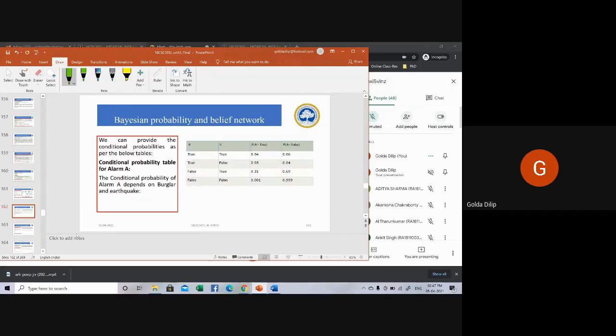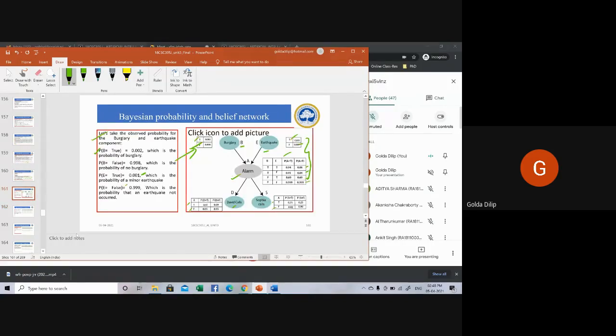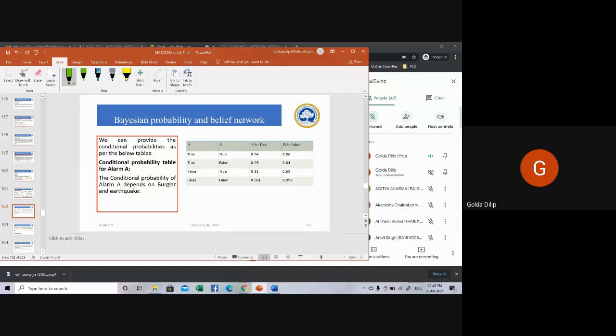So now the conditional probability table for alarm A. Actually there are three conditional probability tables. It is this table that is being put here. There are three conditional probability tables. One is this, the second one is this, the third one is this. So this is the conditional probability table for alarm A.